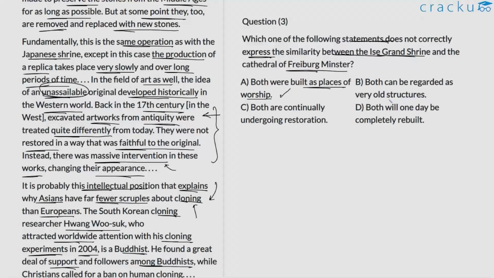B. Both can be regarded as very old structures. Again, true. We know that these have been perceived to be very old, ancient structures. So B is also valid. C. Both are continually undergoing restoration.